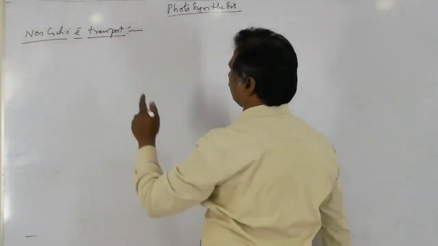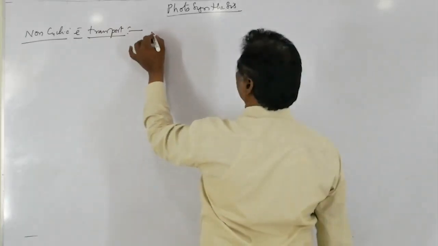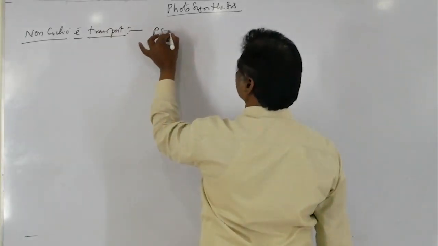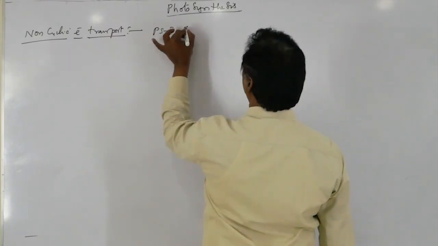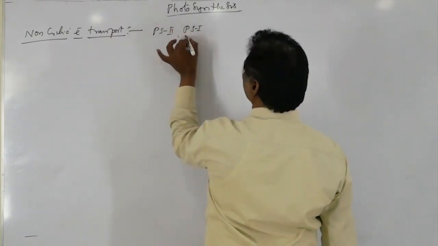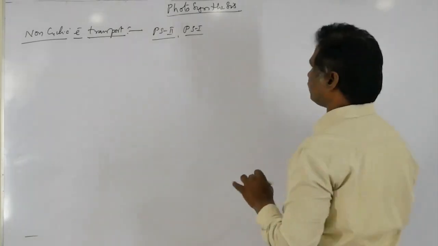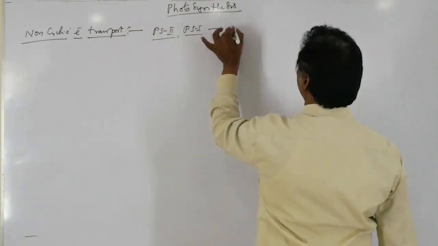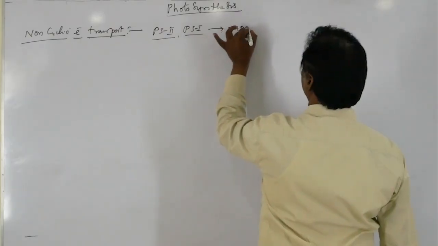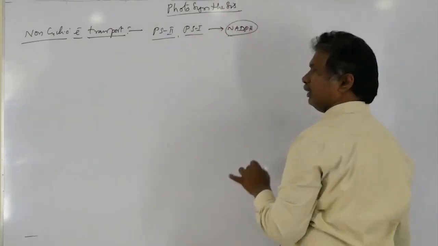Non-cyclic electron transport takes place with the help of two photosystems. One is called PS2 and the other is PS1. Both participate in the non-cyclic electron transport system, consequently releasing an energy compound. That energy compound is NADPH.